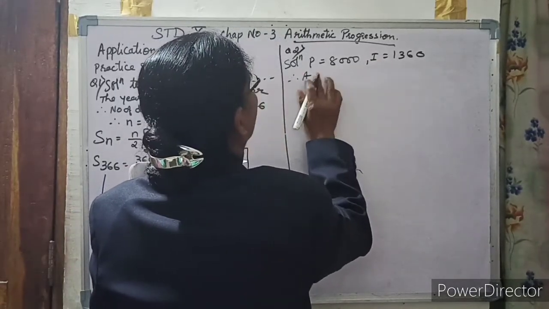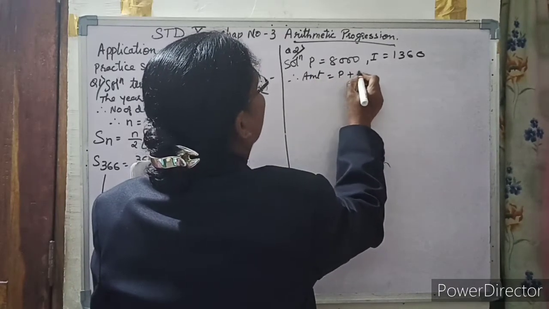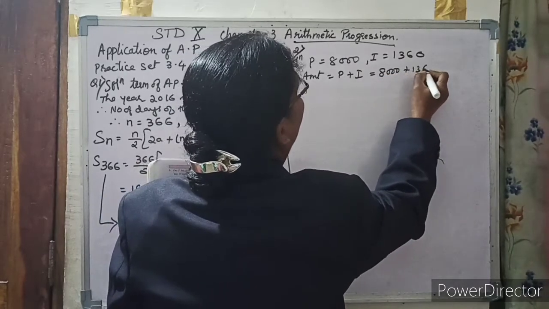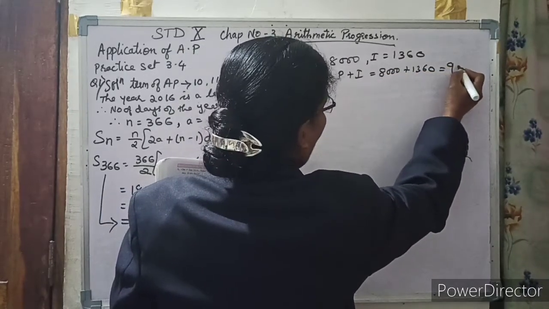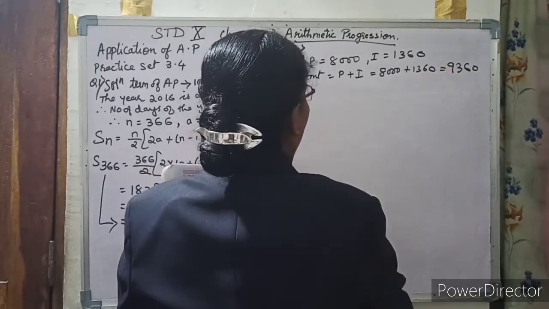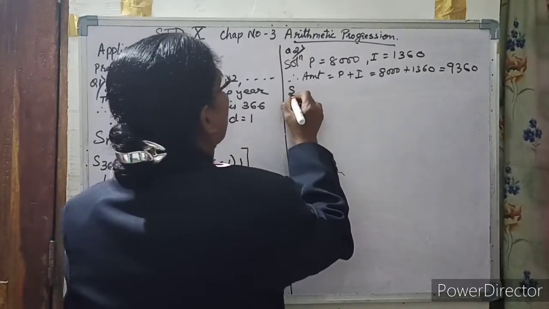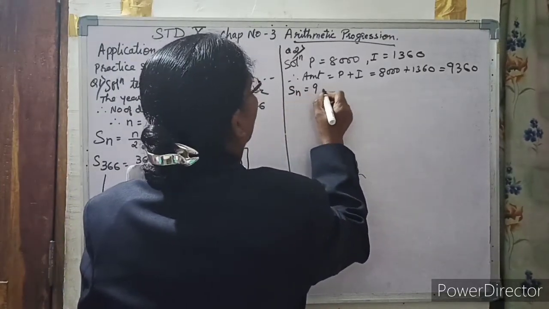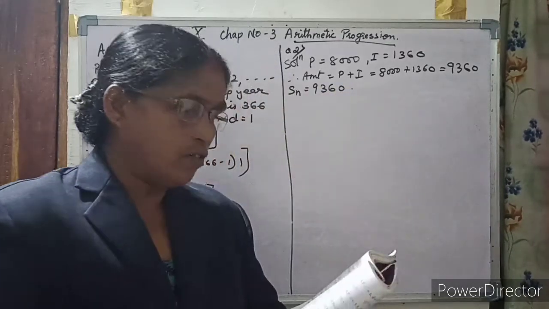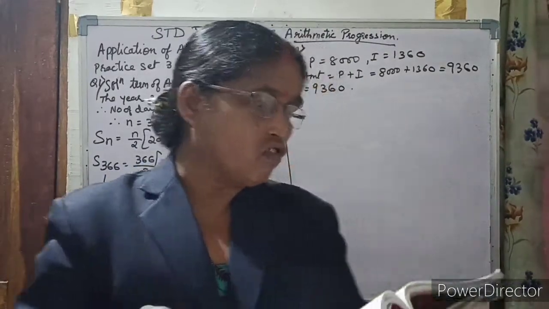Amount is equal to principal plus interest, that is 8,000 plus 1,360, which is 9,360. This is the total, that is the sum of n terms is equal to 9,360. This is in 12 monthly installments.